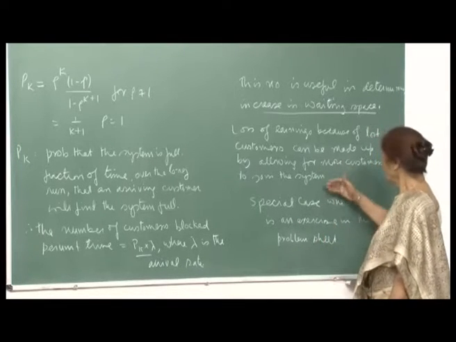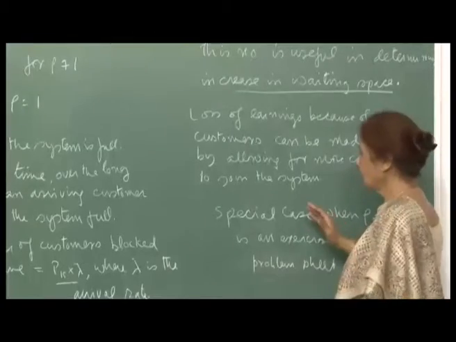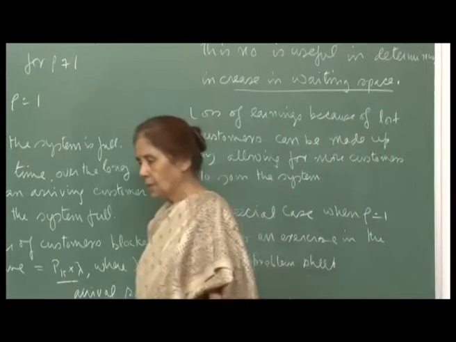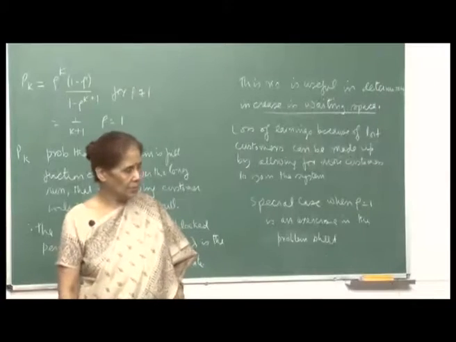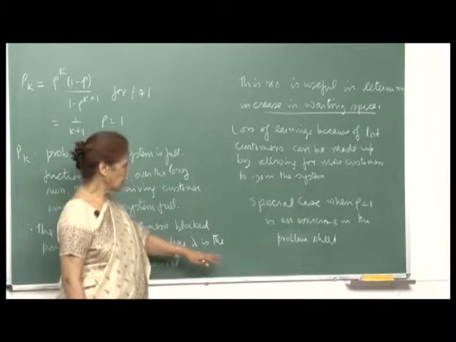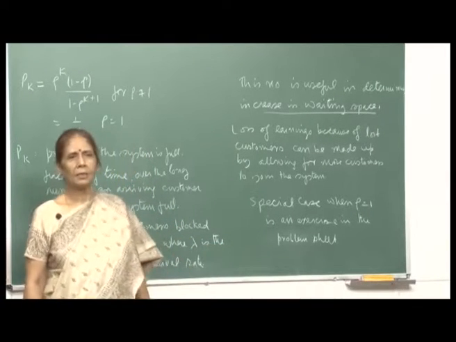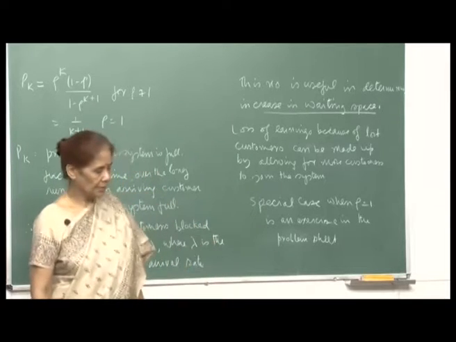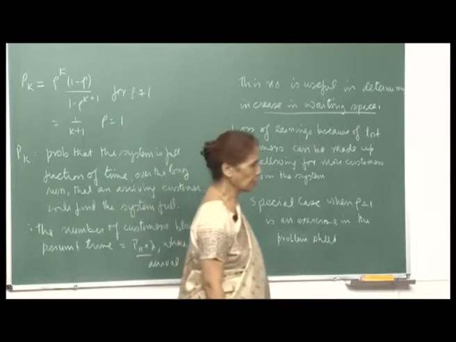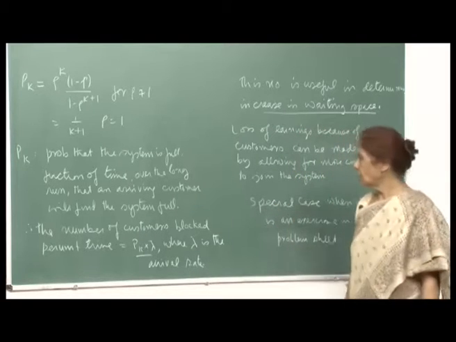One can then very comfortably come to a decision: if the number of lost customers is large, you would certainly consider increasing your waiting space and allowing more people to be serviced and come to the system.